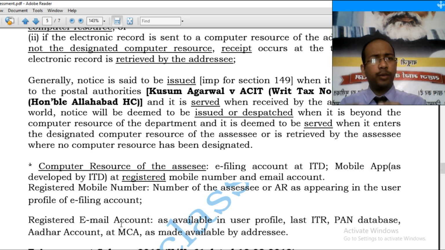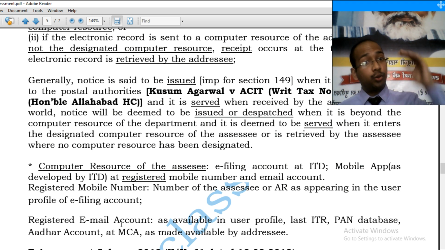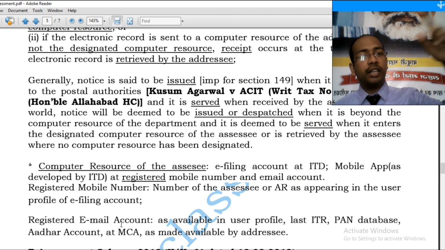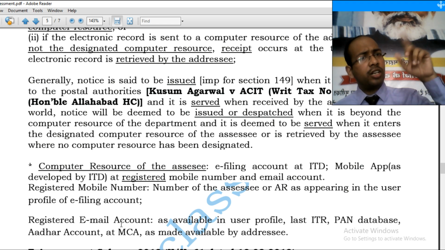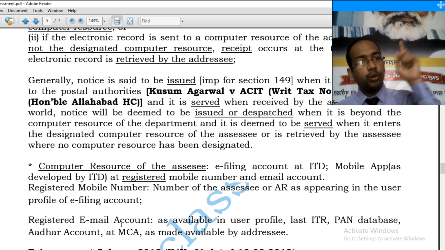When the scheme provides for 5 or 6 email accounts and the assessing officer is free to issue at any, whether it is a designated computer resource of the SSC, this again would be a matter of contention. The department would contend that I have issued a notice and placed it in your e-filing account at ITD and it is your computer resource. And since it is a computer resource, it is your responsibility to go and check it.